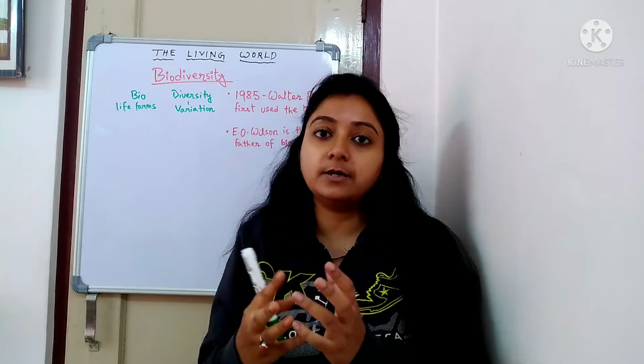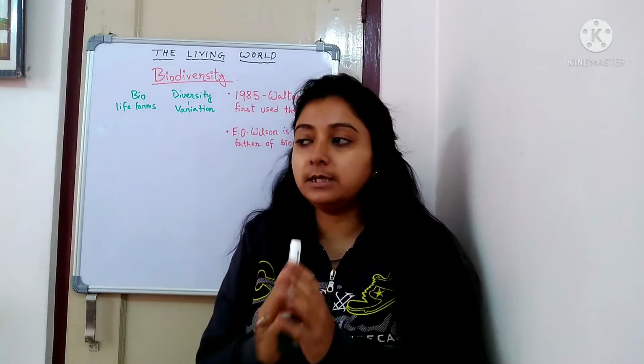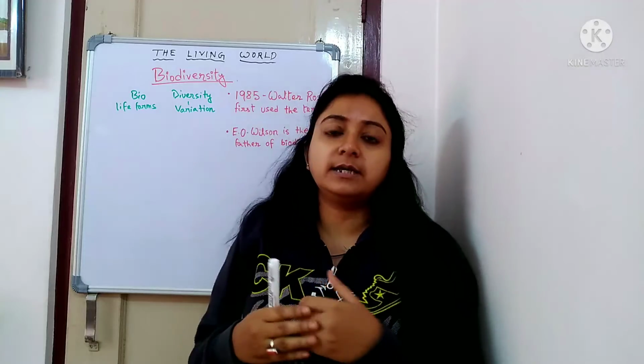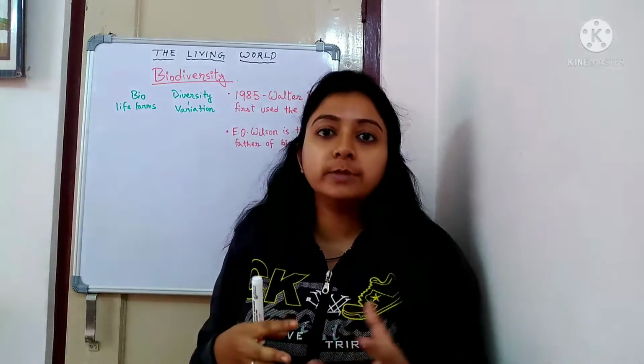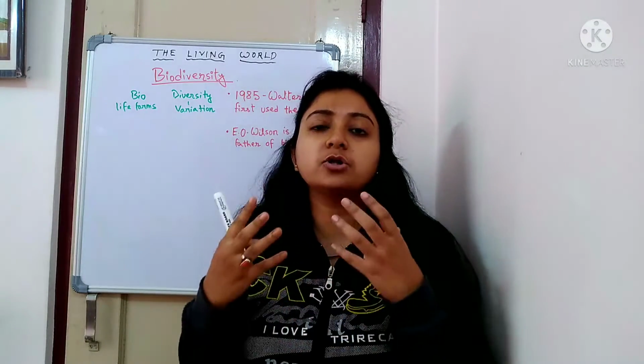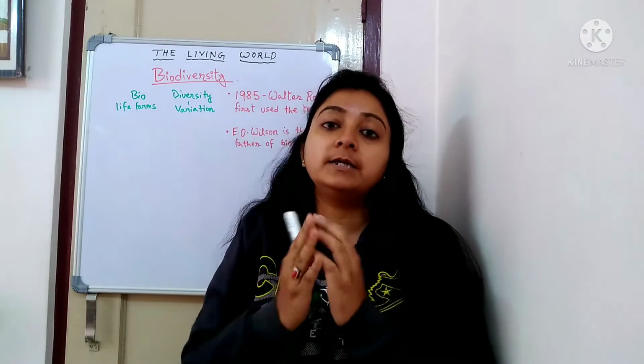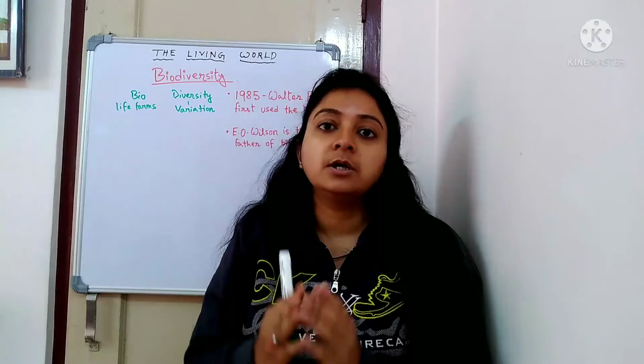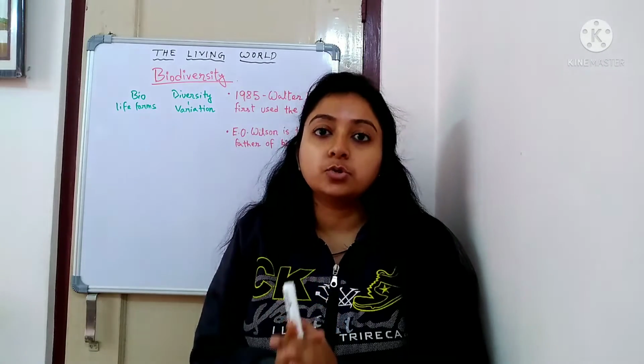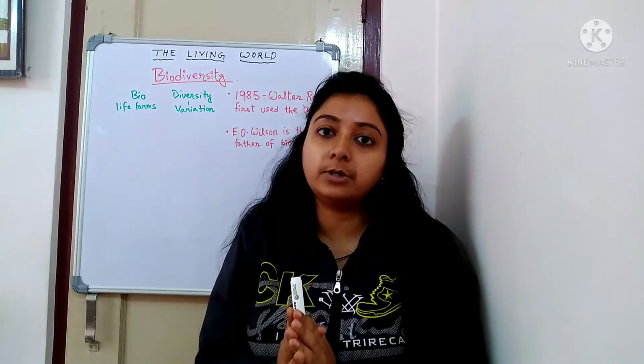So not only in the bird category, in each and every category, like dogs, cats, human beings also, there is a lot of differentiation. In all types of plants, we can find lots of variety. So how can we define the term biodiversity?